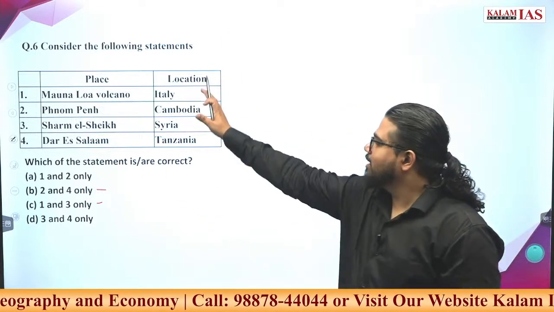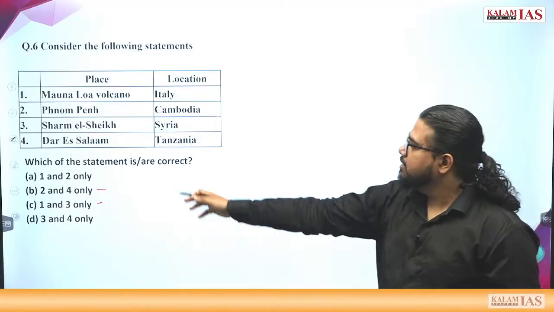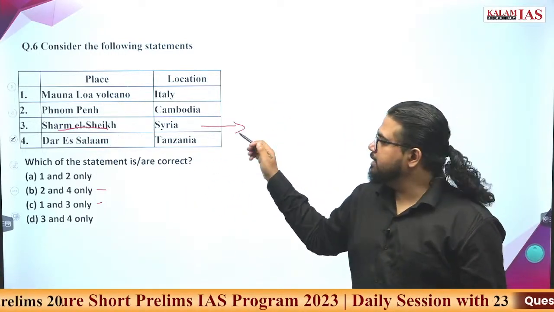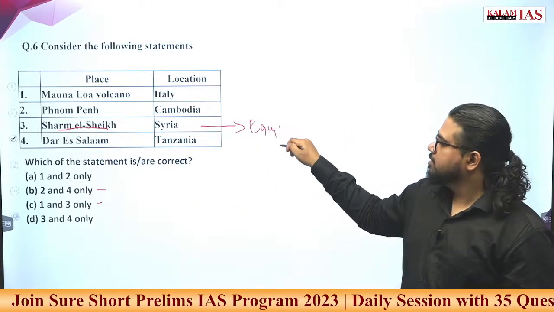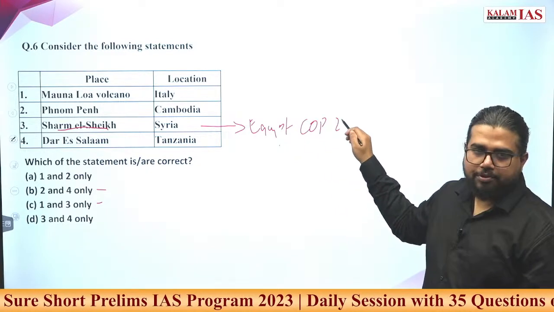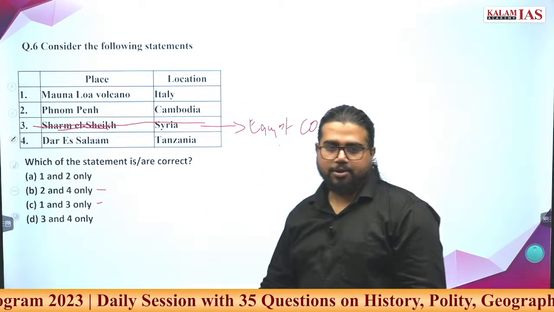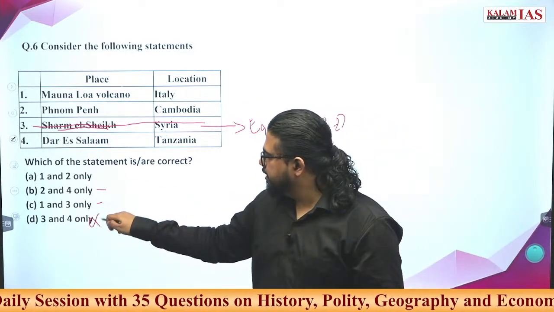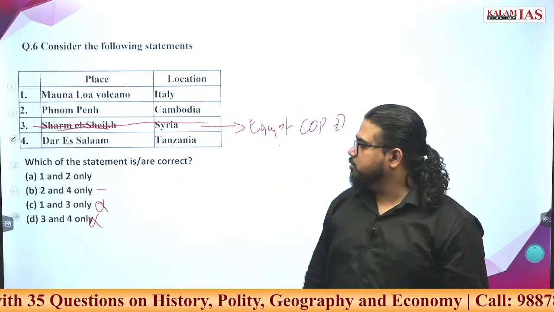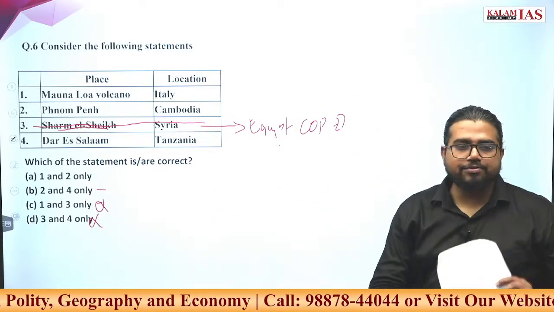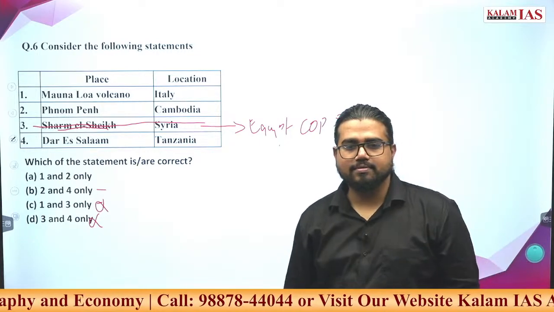You can connect this with any of the current events. Sharm el-Sheikh, where is it? What happened there? COP 27 of UNFCCC happened. So this statement you are absolutely sure is wrong. Which options do we eliminate? Now we are left with two options, A or B. Now can you connect any other options with any of these current events?